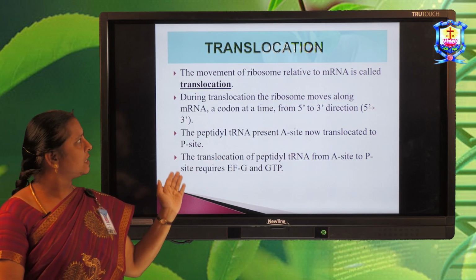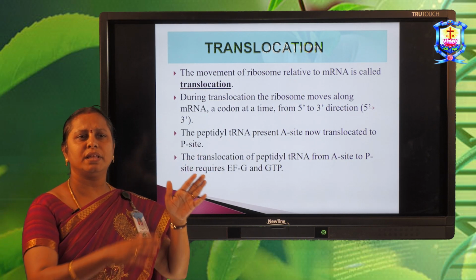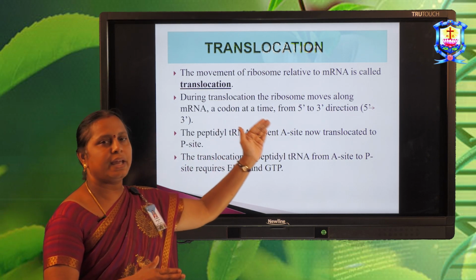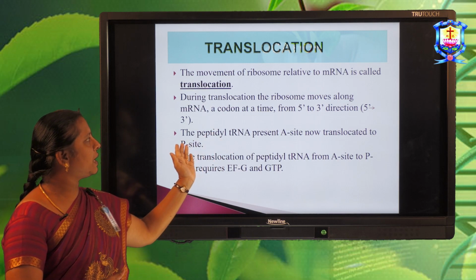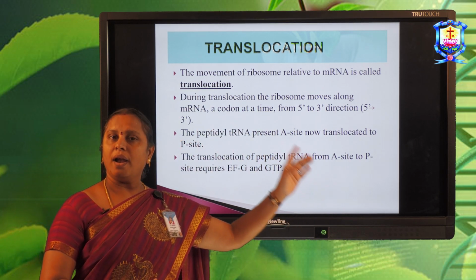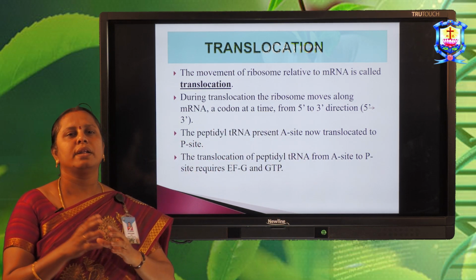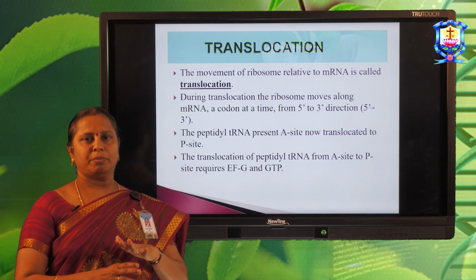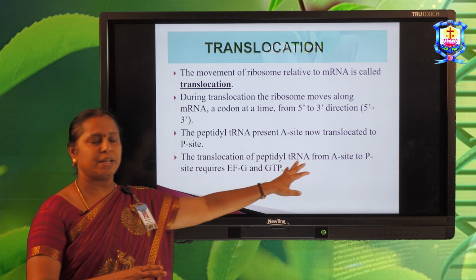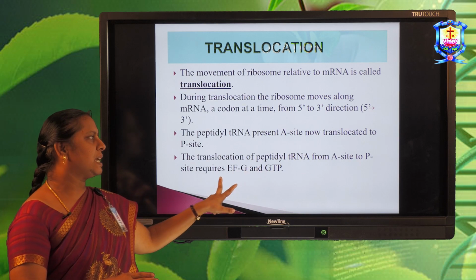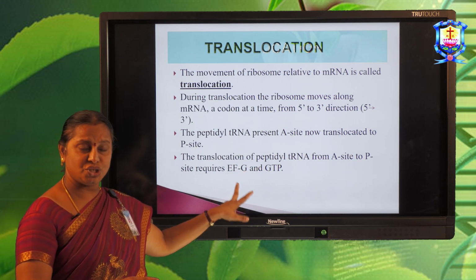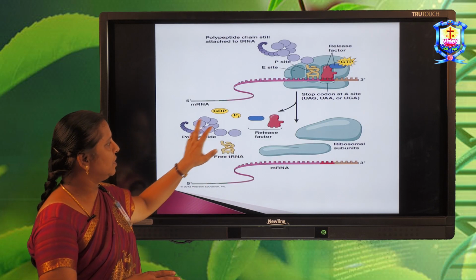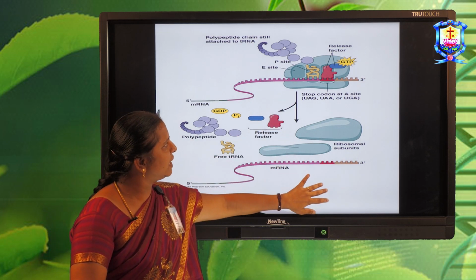The next is translocation. Translocation is nothing but the movement of the ribosome relative to the mRNA. During this process, the ribosome moves along the mRNA a codon at a time from 5' to 3' direction, and also from the A site to the P site. This needs, as I told, the elongation factor G and also GTP. Like this, the elongation takes place.